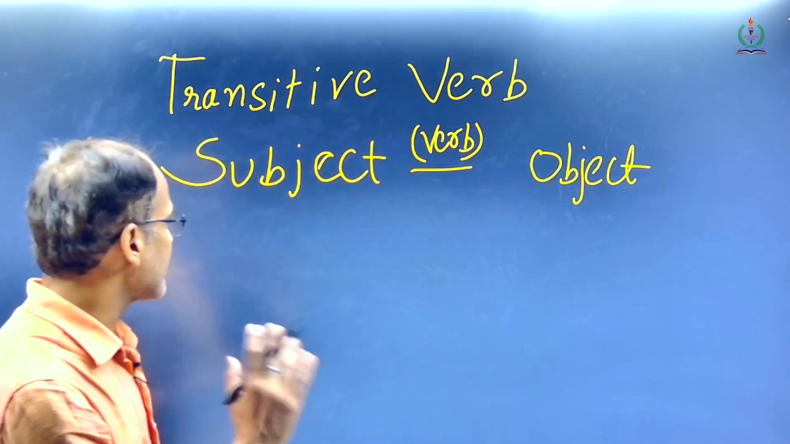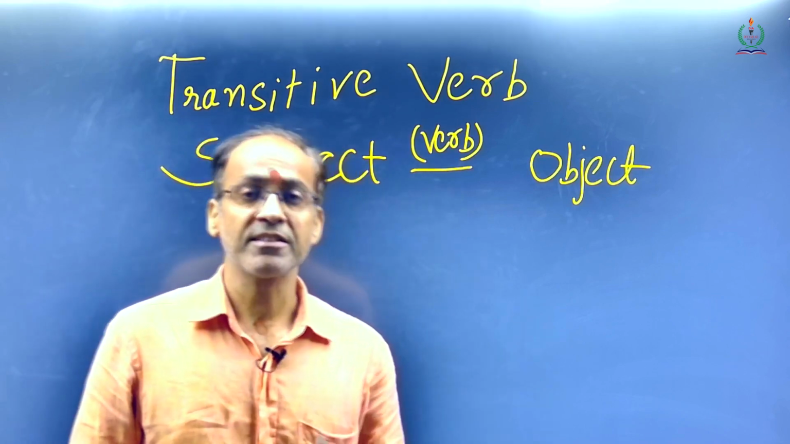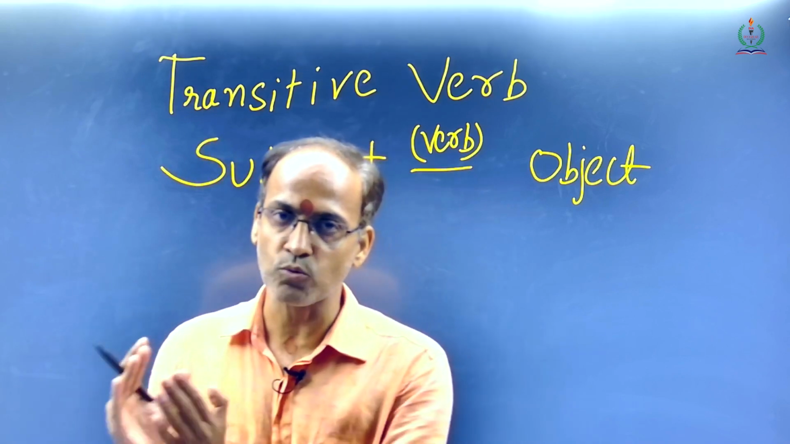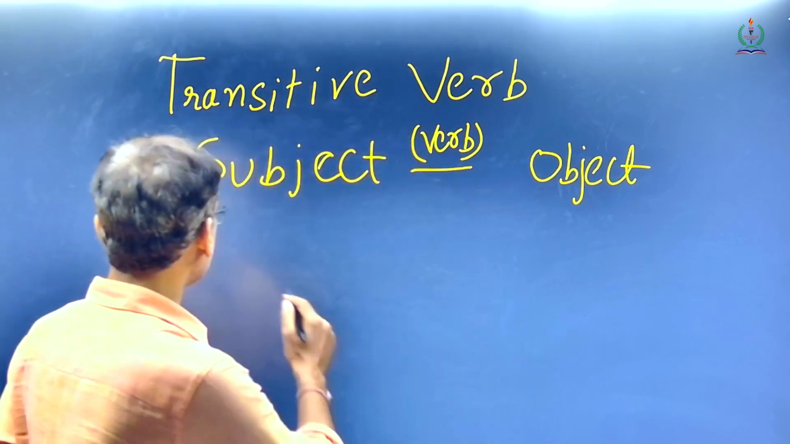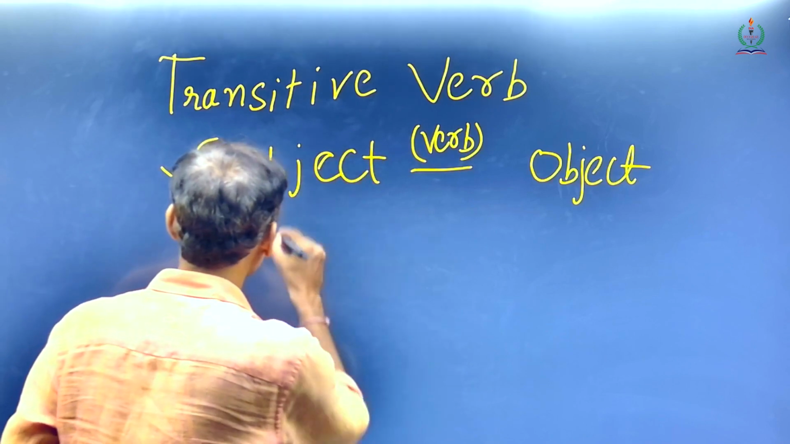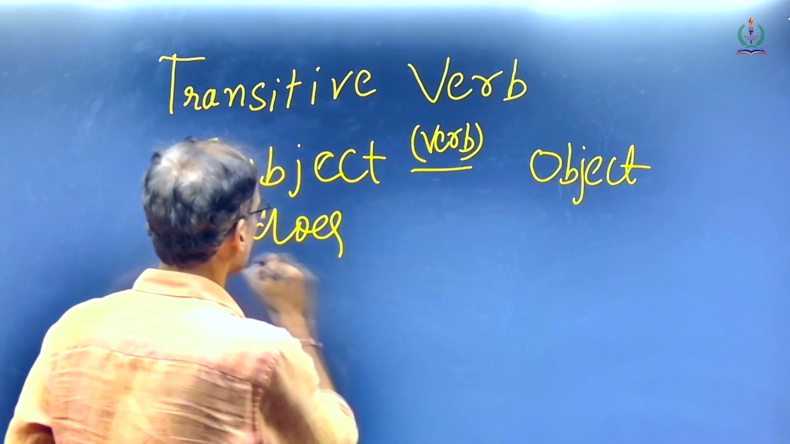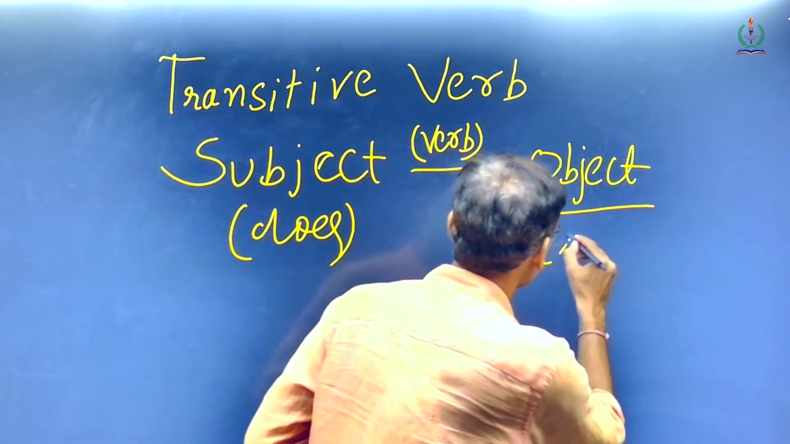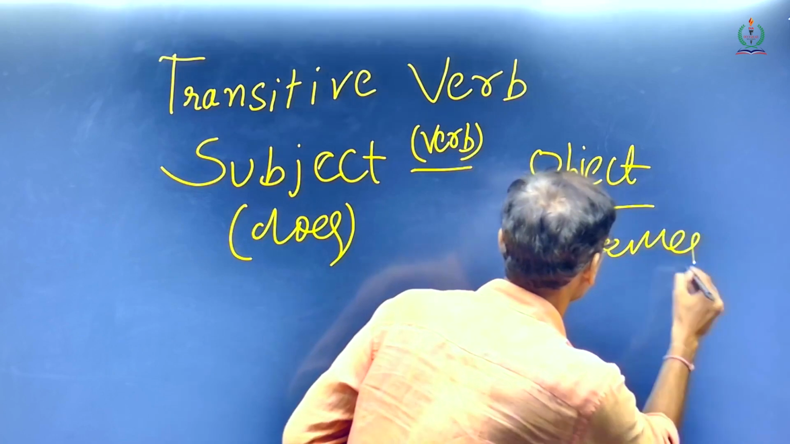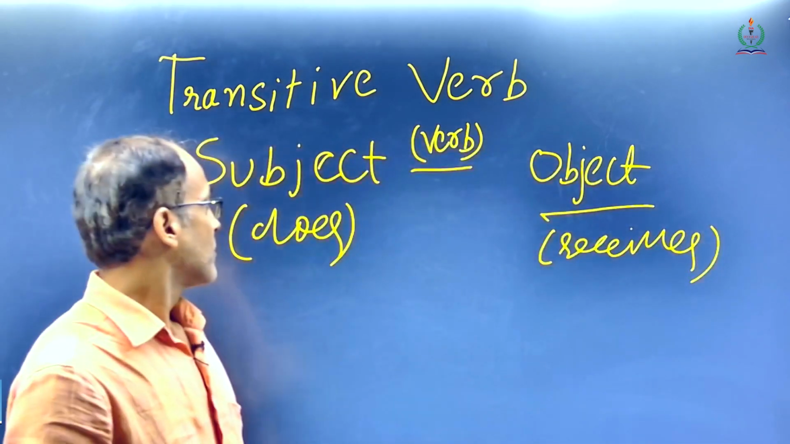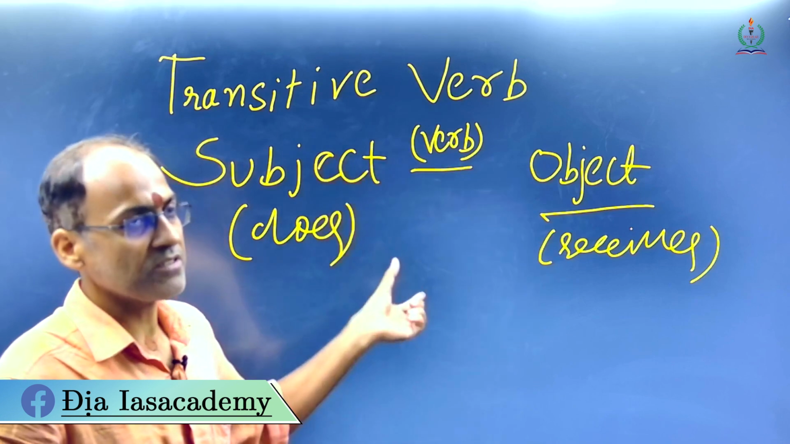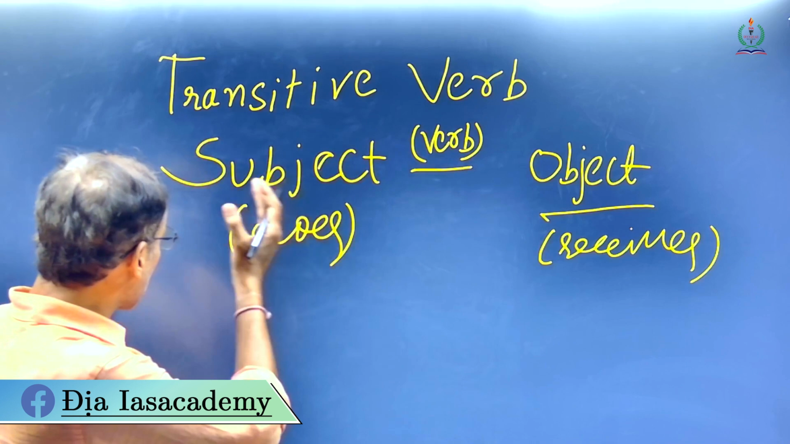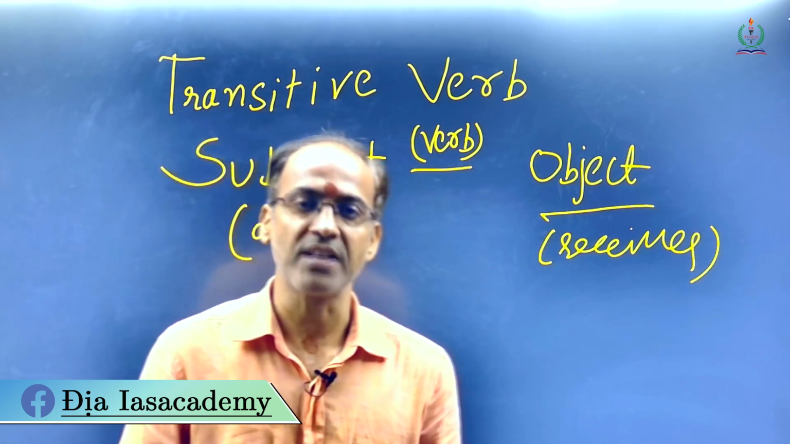A transitive verb is nothing but a type of verb in which the action of the verb is passed on from the subject to the object. यहाँ पे हम देख सकते हैं कि subject is the doer of the work or action and object is the receiver of a work or an action, and action is something which is done by verb. So the action of the verb is passed on from the subject to the object.